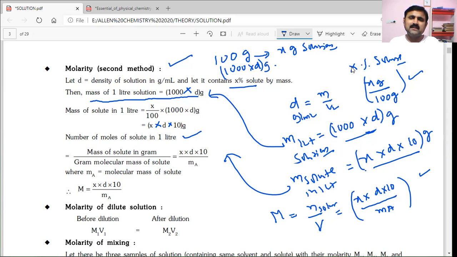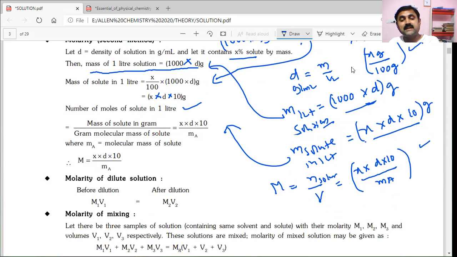In this, how many grams of solute is present? You calculate here. That is X into 1000 into D by 100. That's why they got this expression: mass of solute per 1 liter is X into D into 10. So clarity is required here.